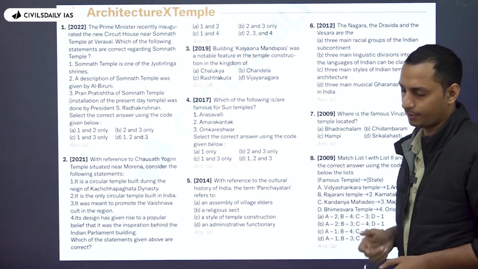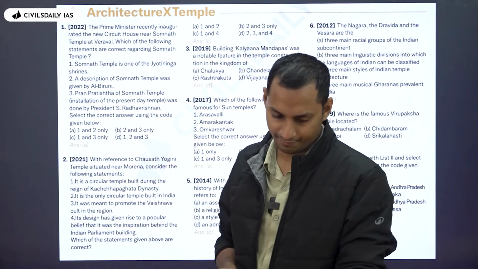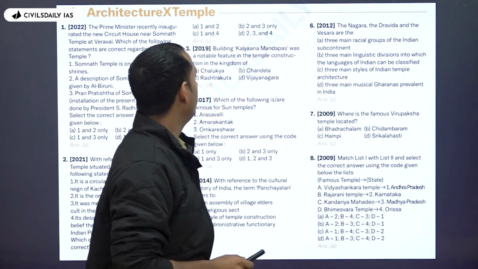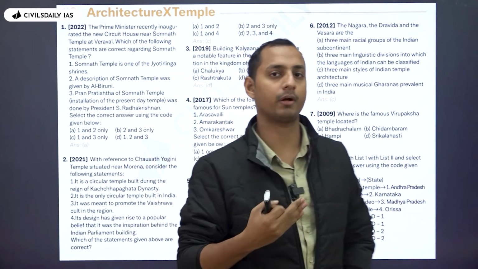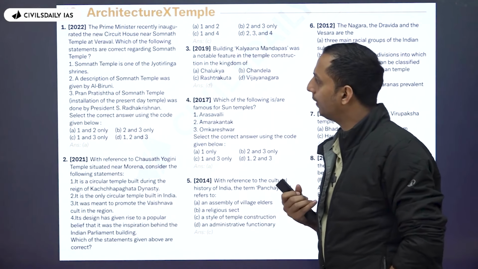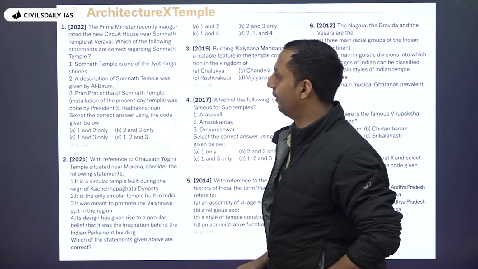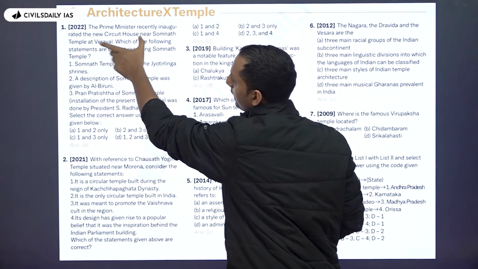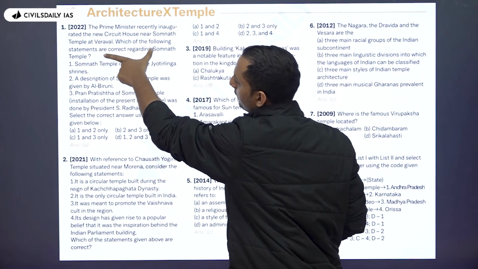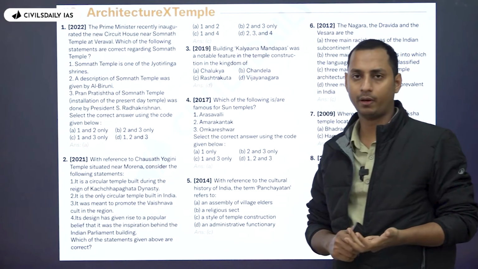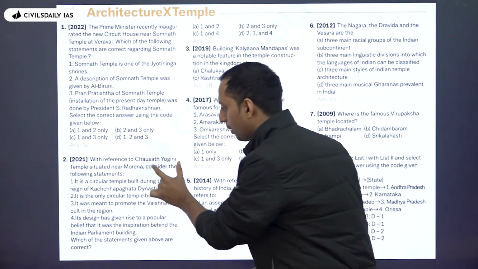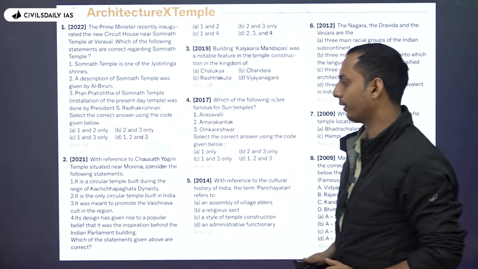Now, moving on to architecture. In terms of architecture, let me tell you, UPSC tends to ask more from a current affairs point of view. Okay. In 2022, you can see here, the Prime Minister recently inaugurated a new circuit house near Somnath Temple. This is with respect to current affairs. Even the Chausath Yogini Temple situated near Morena.